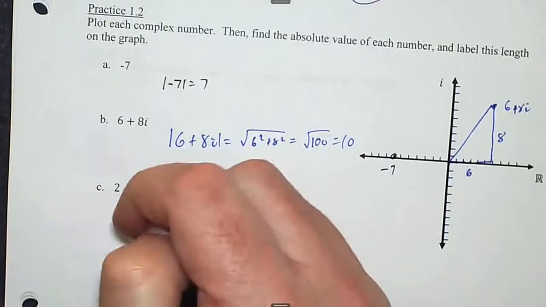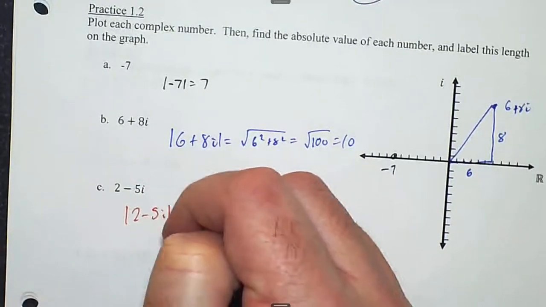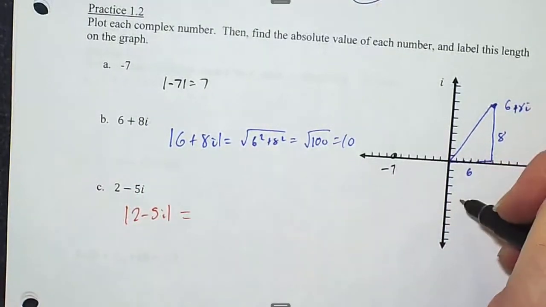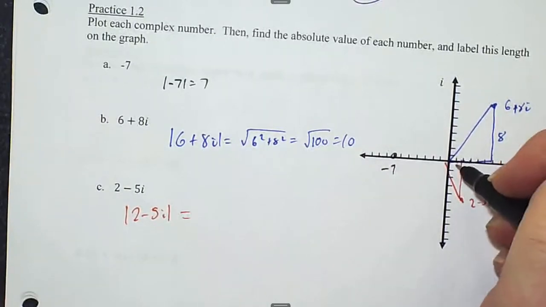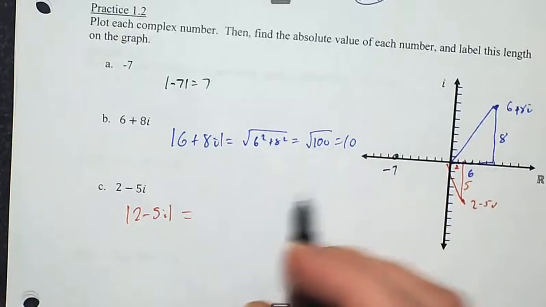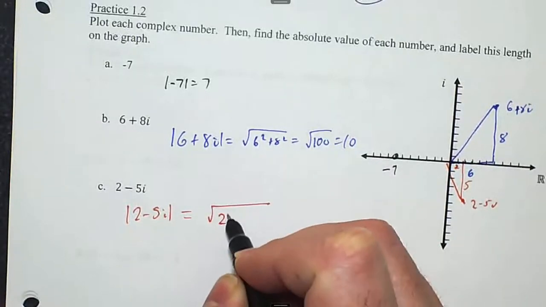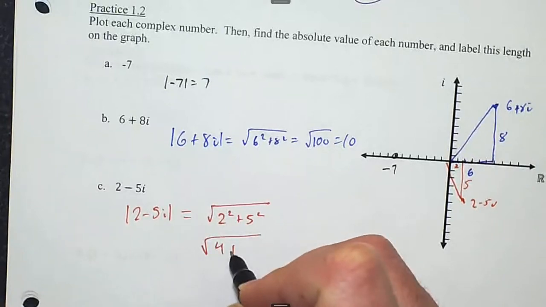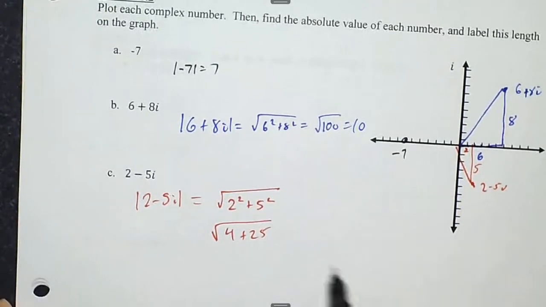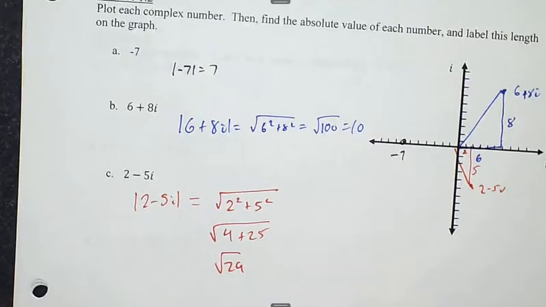Last, we have the absolute value of 2 minus 5i, which is down here. So that's a right triangle with a base of 2 and a height of 5. So it's the square root of 2 squared plus 5 squared. So that's 4 plus 25, which is the square root of 29. Now 29 is prime. There's no pairs or anything like that for me to simplify, so I just stop there.